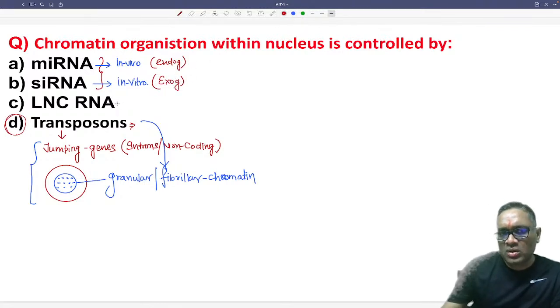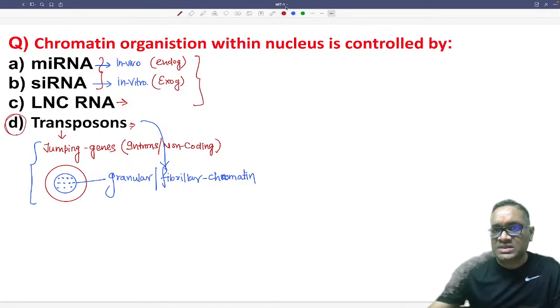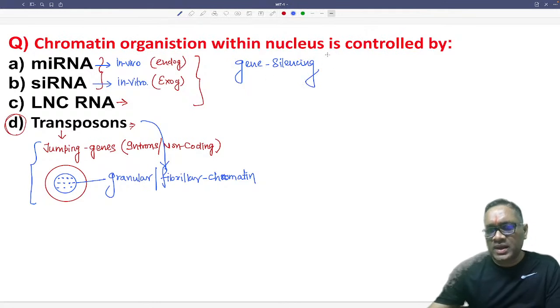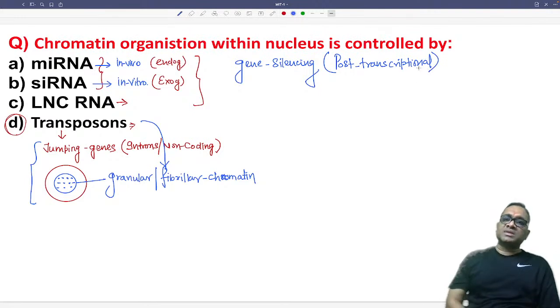And what is the long non-coding RNA? This is again an intronic area, and remember, all of them are associated with gene silencing, and that gene silencing will be post-transcriptional. Post-transcriptional gene silencing will be done by microRNA.